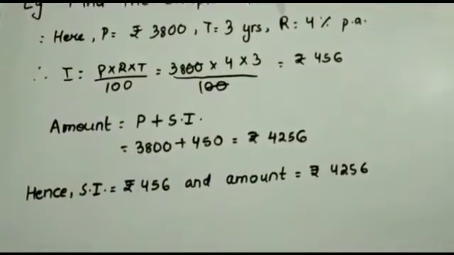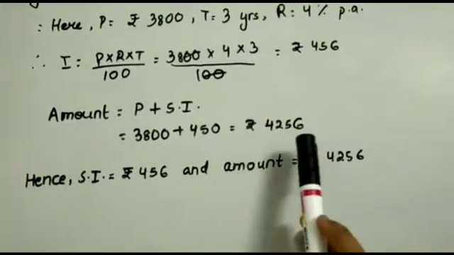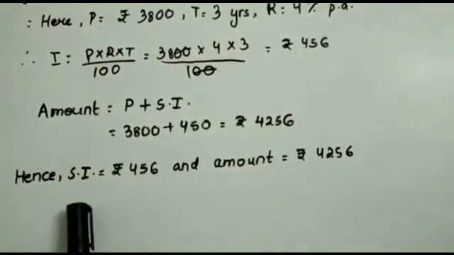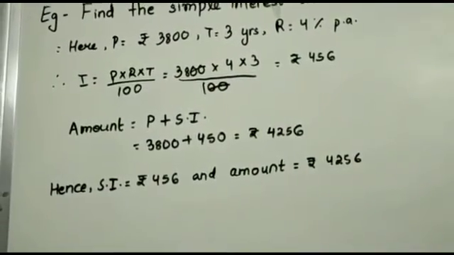Amount equals principal plus simple interest. That is 3,800 plus 456 equals ₹4,256. Hence simple interest equals ₹456 and amount equals ₹4,256.